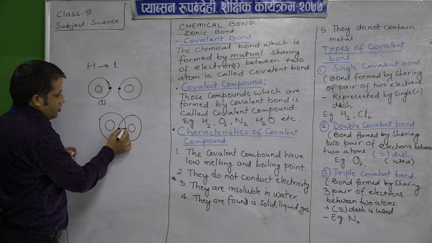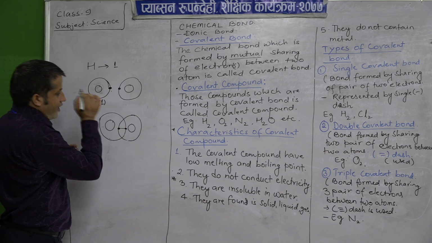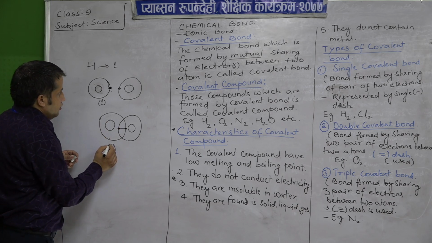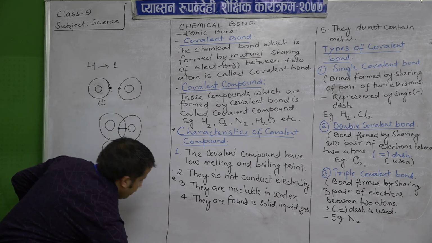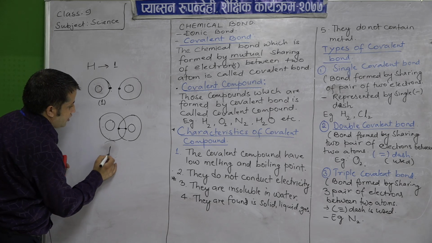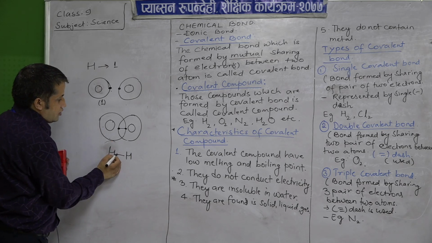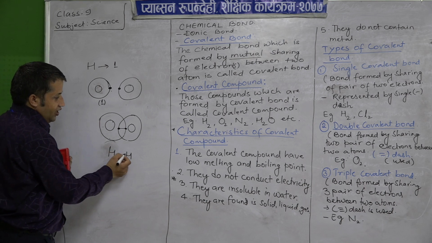One electron of this hydrogen atom and another of this hydrogen atom, they are sharing with each other. I can write here H H. This bond is one electron, this another one electron, so they are sharing with each other.